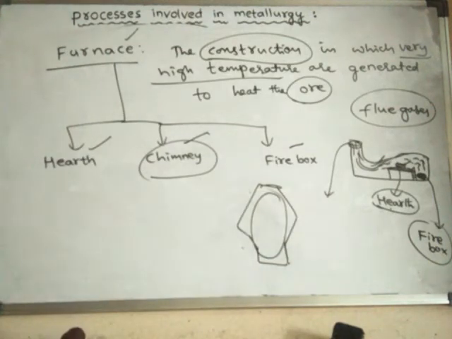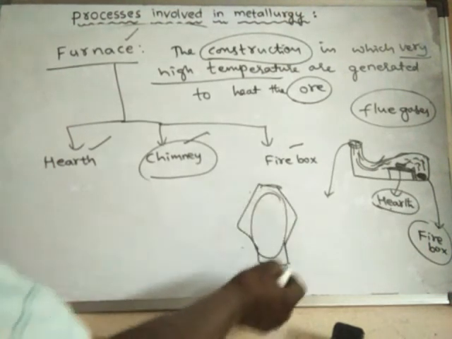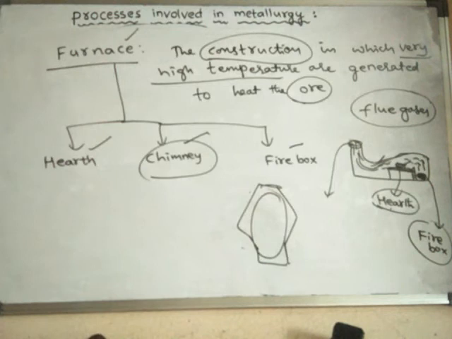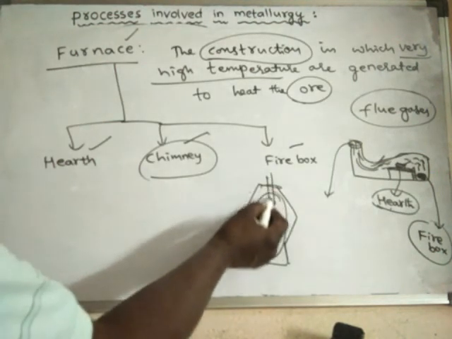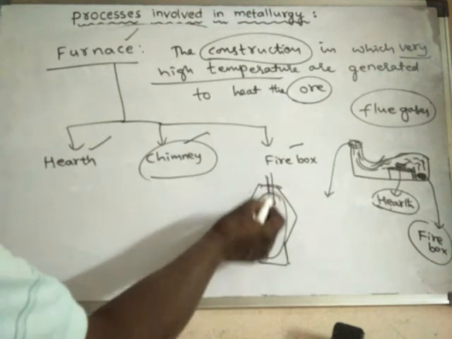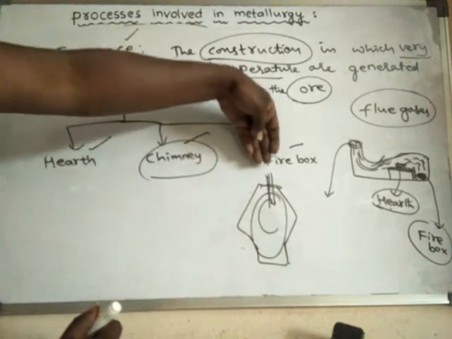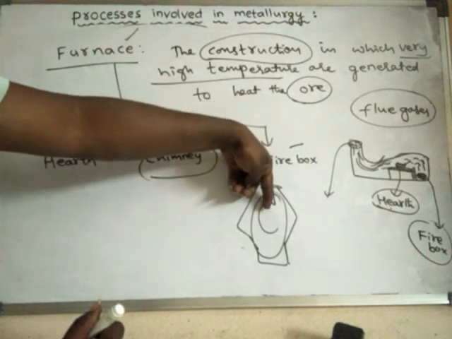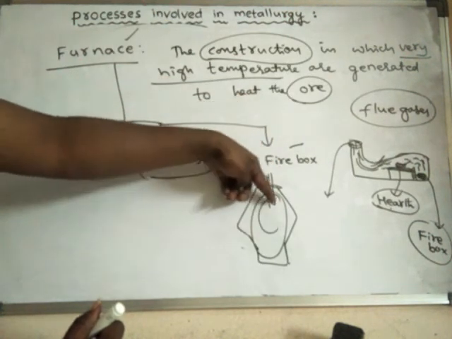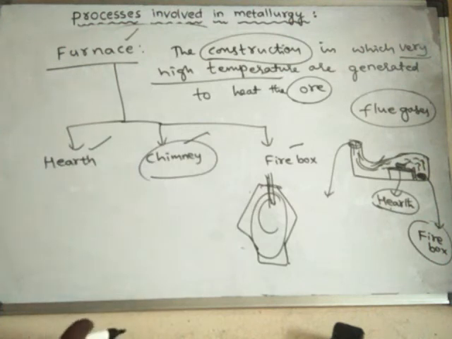Both firebox and hearth are combined in a big chamber that accommodates the ore and fuel, because we send ore as well as fuel. From the upper side we pour the ore and the fuel, so they are sent into the same big chamber in the blast furnace.